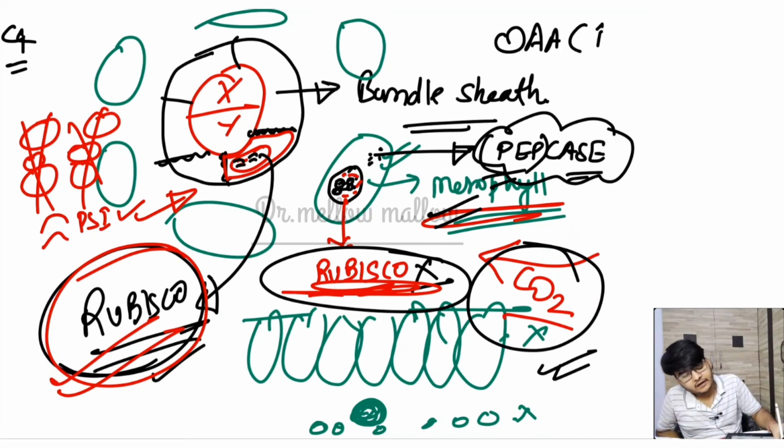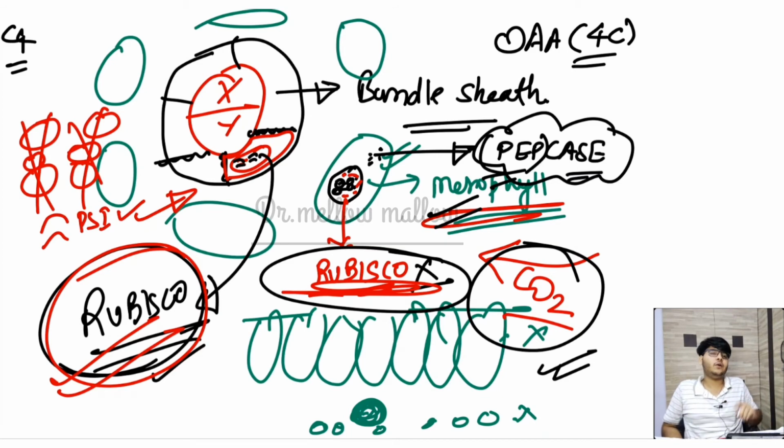A 4 carbon compound is formed, and for the first time it is happening here, and it is a stable product. That is why it is called a C4 pathway, because the first stable product is a 4 carbon compound. Okay. So now that 4 carbon compound, oxaloacetic acid, is converted into malic acid.